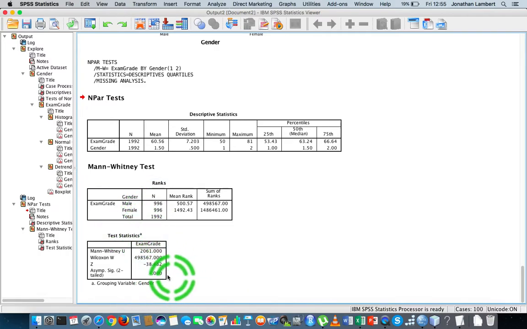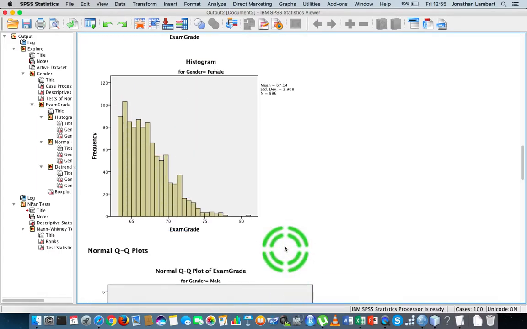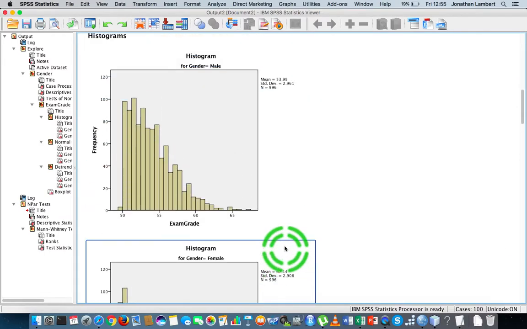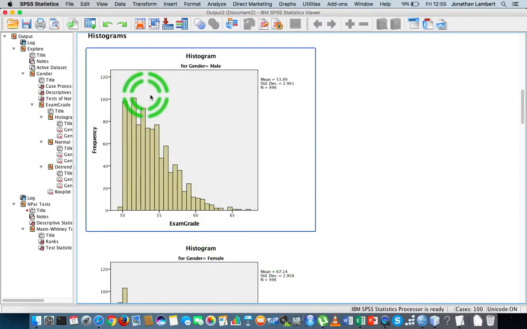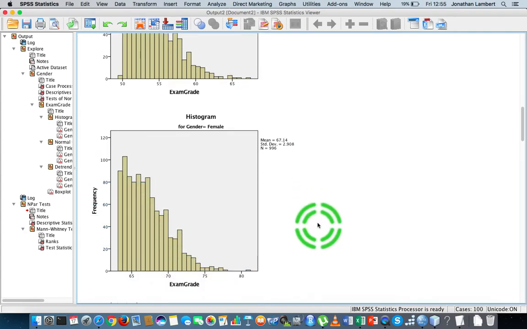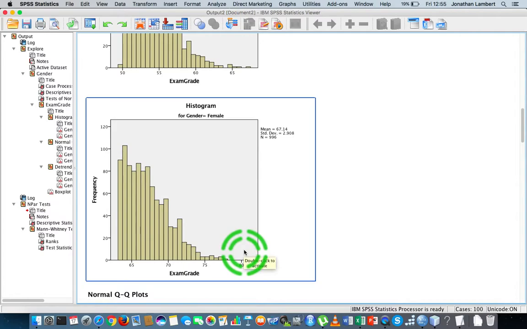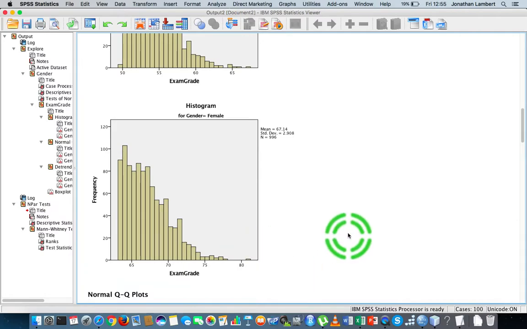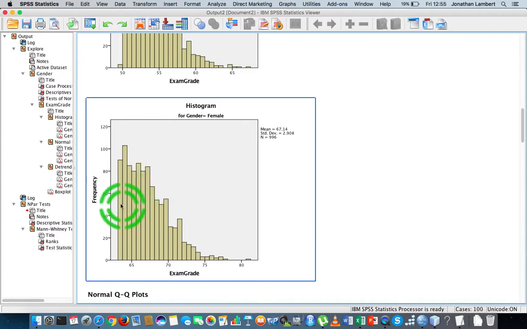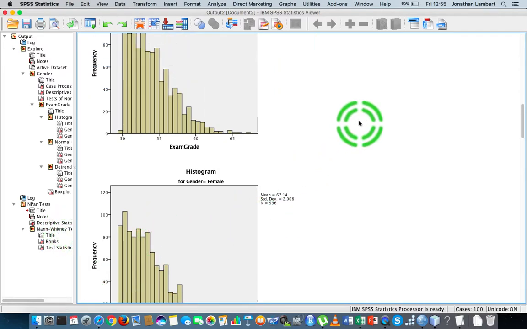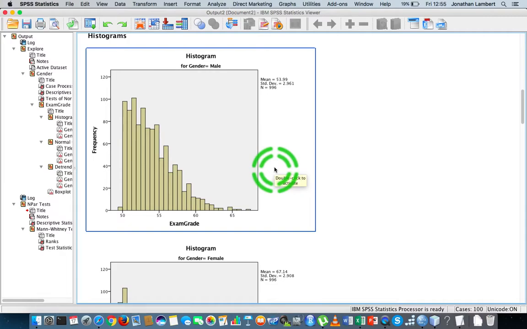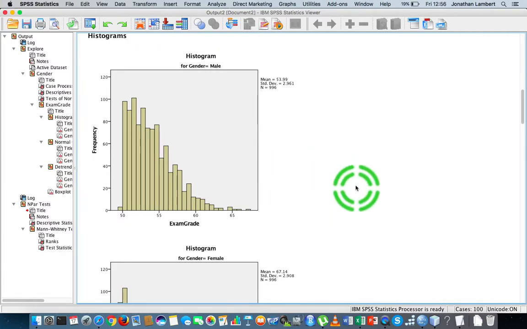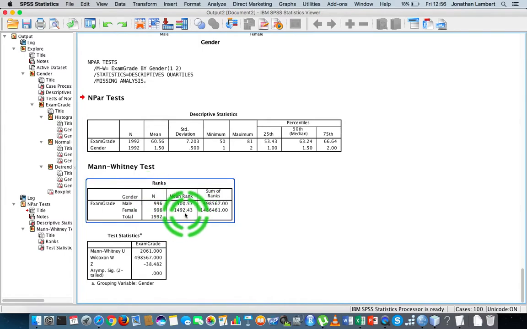for us to rely on that particular result and to be able to make that inference, okay, it's very, very important that the two distributions, albeit that they're skewed, in this case positively skewed, are quite similar to each other, okay? So we wouldn't be able to make an inference with respect to median values if the female distribution was negatively skewed and the male distribution was positively skewed, because they're two different distributions. But what we would be able to do is make an inference with respect to their mean ranks, okay?